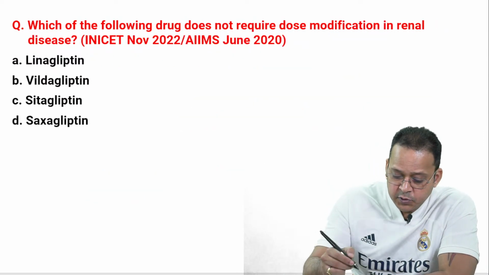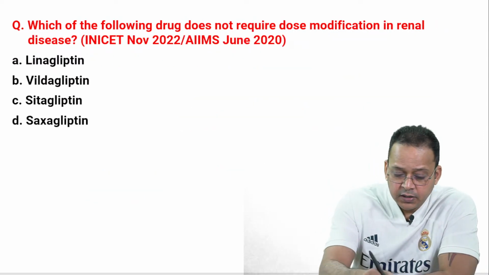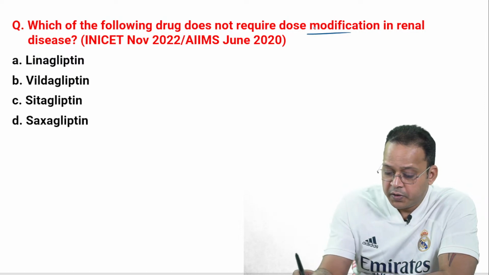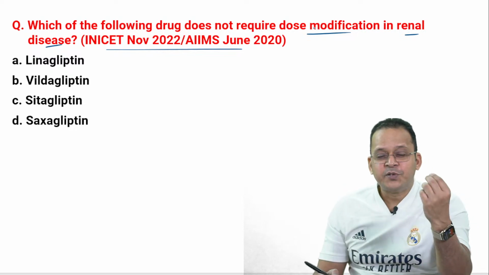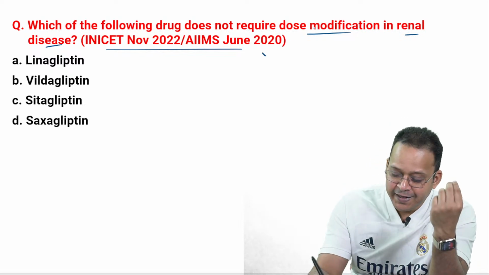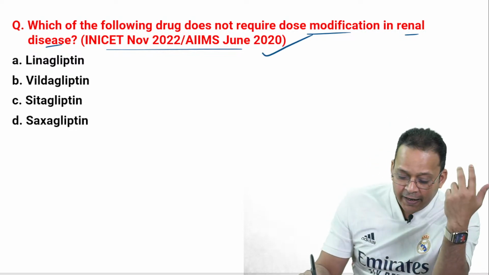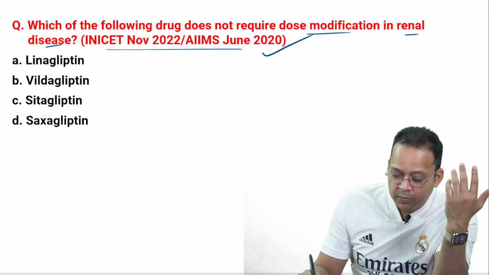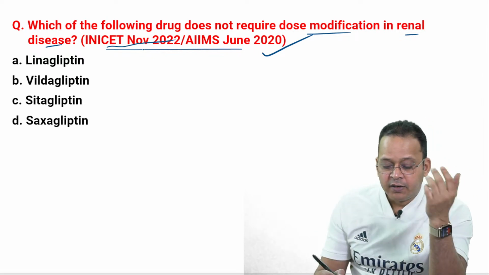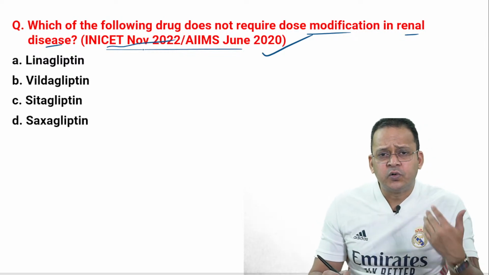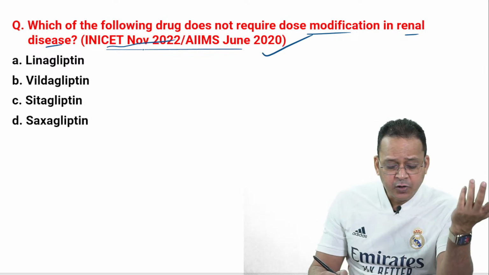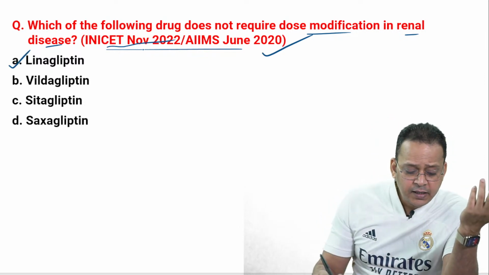Alright, next MCQ guys. Which of the following drugs does not require dose modification in renal disease? Now see, it's an MCQ that was asked in AIIMS June 2020. And then once INI-CET came into the picture, इनिसेट होने के बाद नवंबर 2022 में ये सवाल पूछा गया है. और एम्स वाले कुछ क्वेश्चंस को रिपीट करते हैं बार बार. तो आंसर है linagliptin.